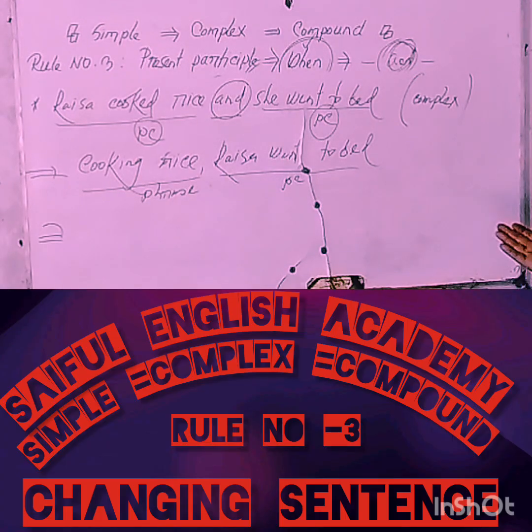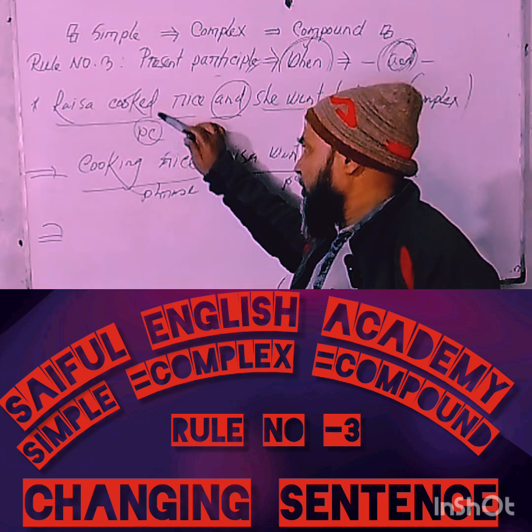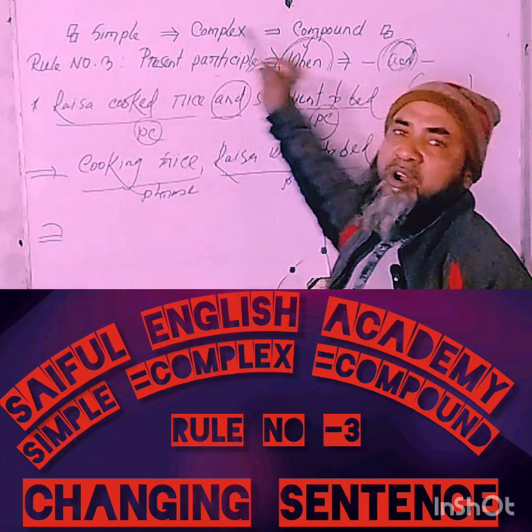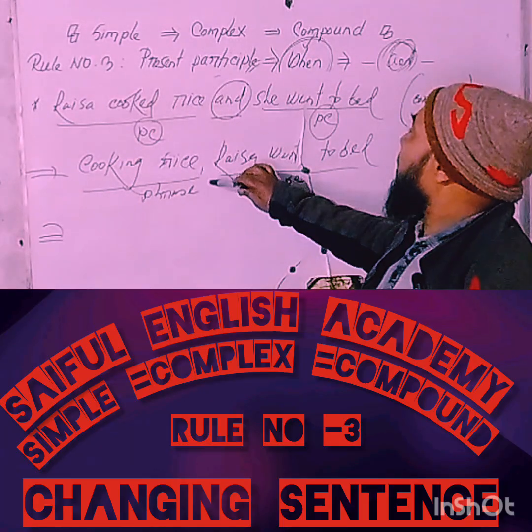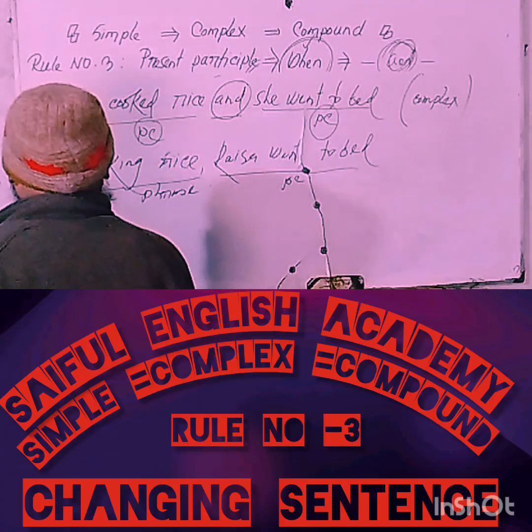It's an easy method to change a principal clause into a subordinate clause. Especially in this case, you'll have to use the subordinating conjunction "when" at the beginning of this principal clause, and use a comma instead of "and" in the middle of the statement.